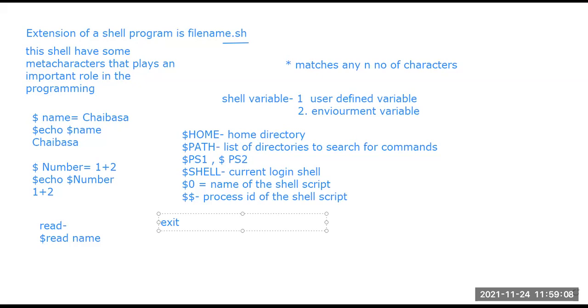So there are several types of variables. We are talking about the shell variables, the meta characters, all these things. This variable is created by the user, and we can assign any type of string there. And to display it, the echo command helps us get the output.